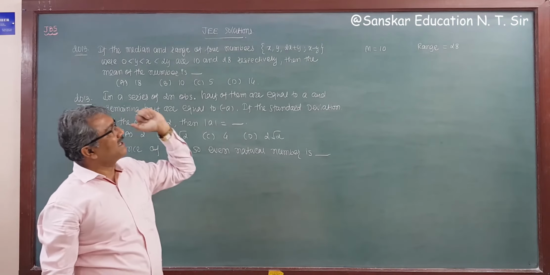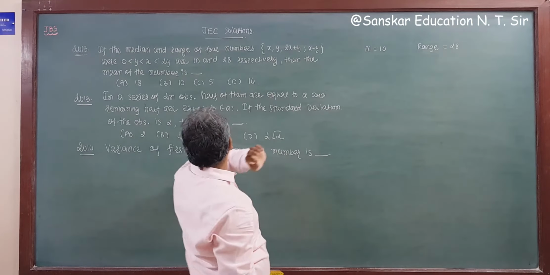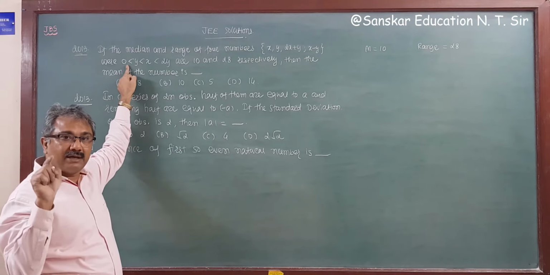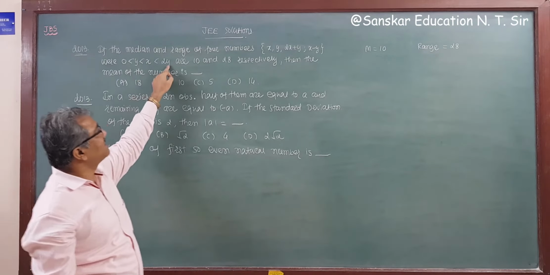So median is given as 10, and range is given as 28. Four observations are given: x, y, 2x plus y and x minus y.